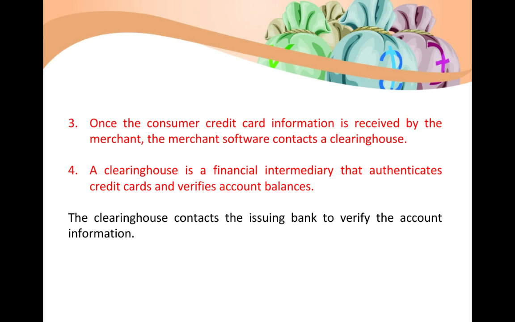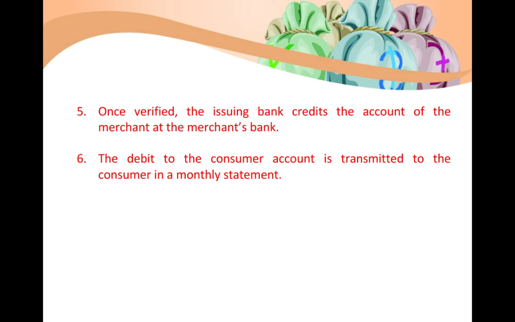Then, once everything is verified, the credit card issuing bank will be crediting the amount to the merchant's account. Then the last one: the debit to the consumer's account is transmitted to the consumer in a monthly statement, the credit card bill that will be given to the consumer for settlement at the end of the month. So this is just the transactions explained in detail.